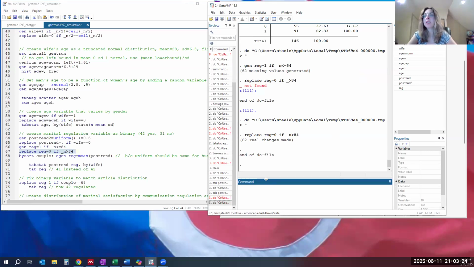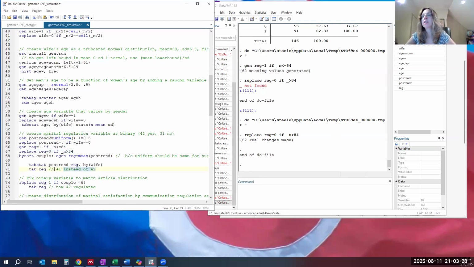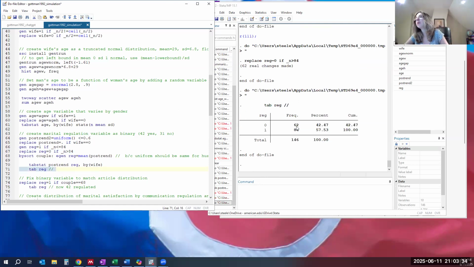Okay, now let's tabulate reg and see what we get. Yep, now we have, so we didn't choose them at random, but these are all fake couples and they don't have names attached.